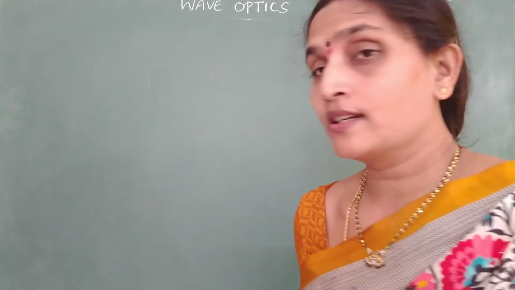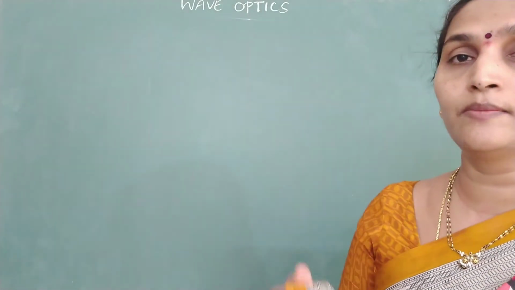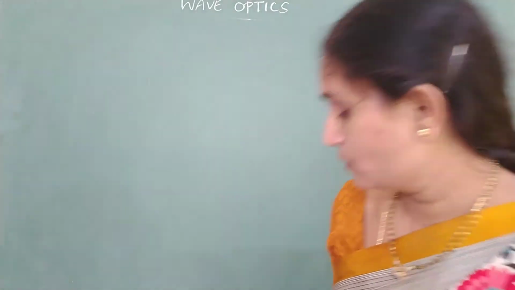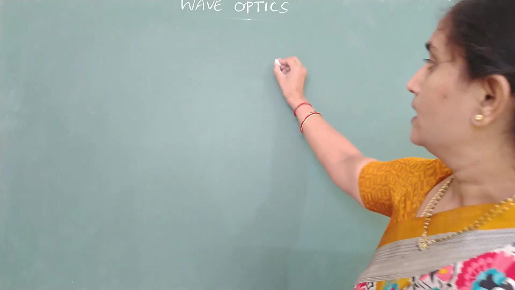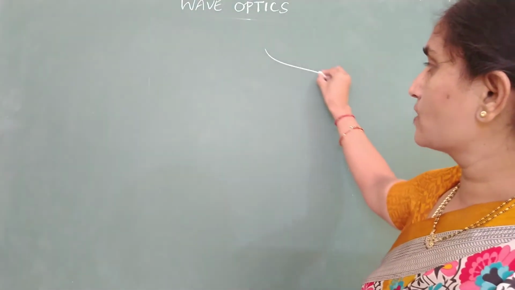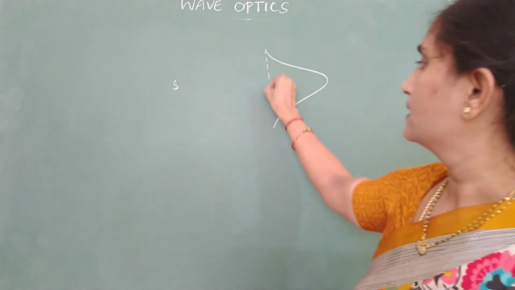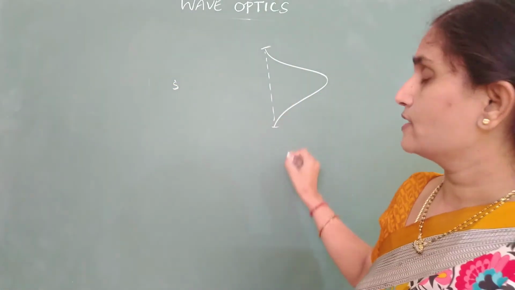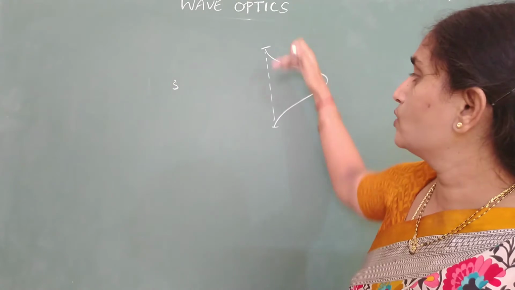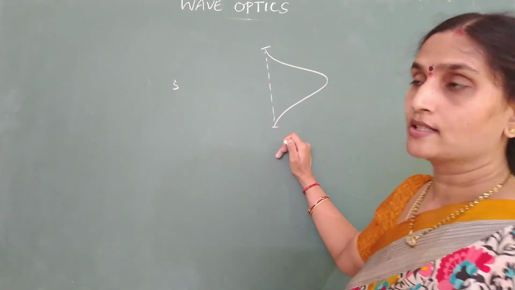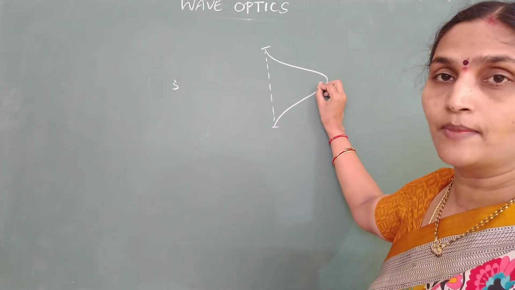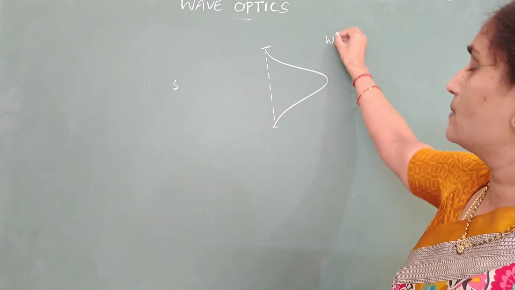Okay, regarding applications of diffraction, we have seen that using diffraction you could find the limit of ray optics. Before going to the limit of ray optics, tell me what is the width of central maxima. If this is your source or the slit, this is the width of central maxima. Distance between two first minimas will give you the width of central maxima. What is the width of central maxima?